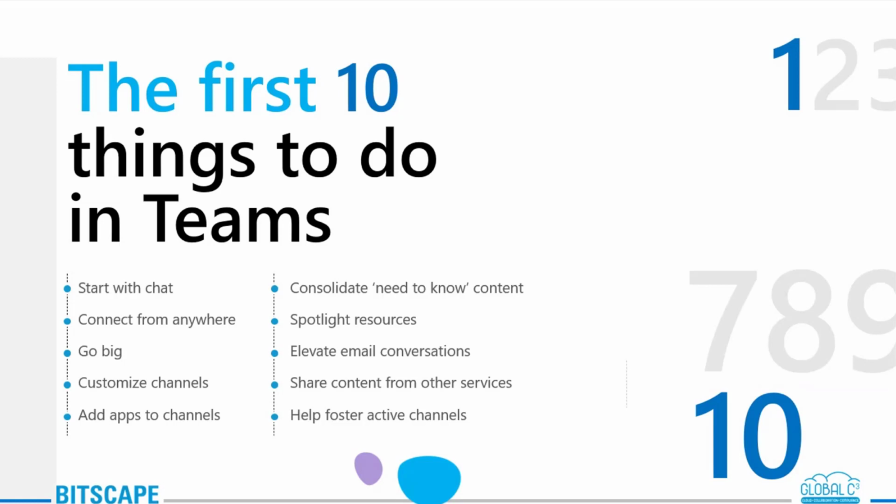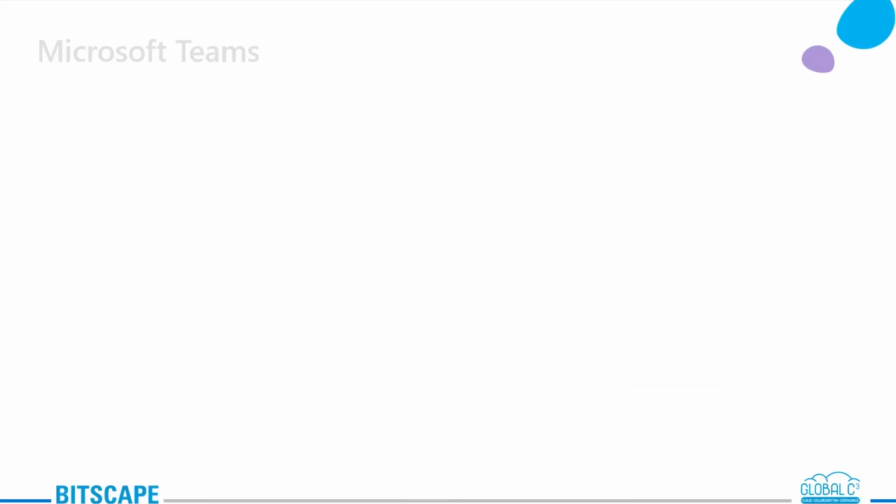Next is help foster active channels. What happens here is that you'll be able to stay very active in a particular channel. Let's say your manager added you in a group, and he wants to convey a message, like @team, please complete your task. This @ functionality promotes who exactly is being referred to. All right.